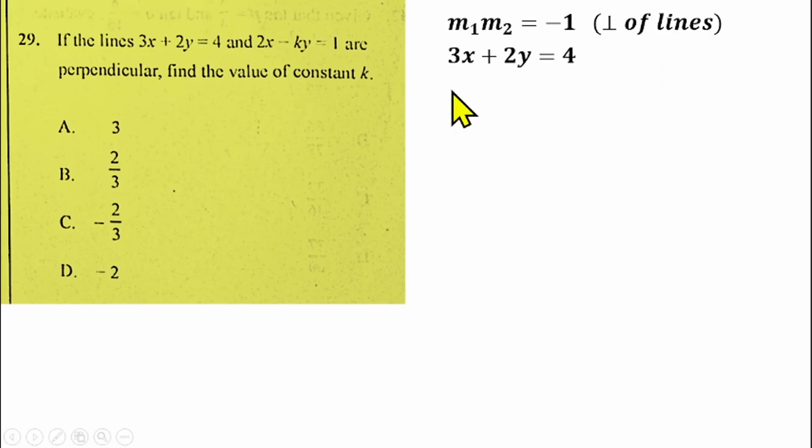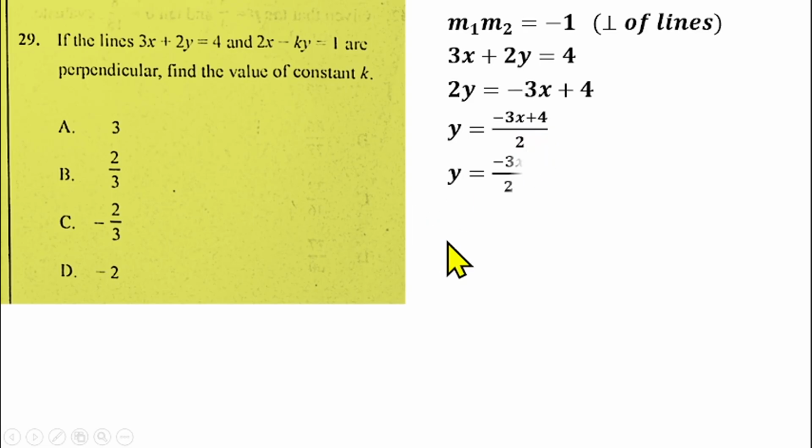For the first straight line, which is 3x plus 2y equals 4, we can find the gradient of that straight line by making y the subject of the formula. So we'll be having 2y equals minus 3x plus 4. Divide both sides by 2. We have y equals minus 3x plus 4 over 2. Then you can split this fraction now. That gives us y equals minus 3x over 2 plus 4 over 2, which gives us 2. So the coefficient of x here, which is minus 3 over 2, is the gradient. So that means the gradient of this straight line is minus 3 over 2.